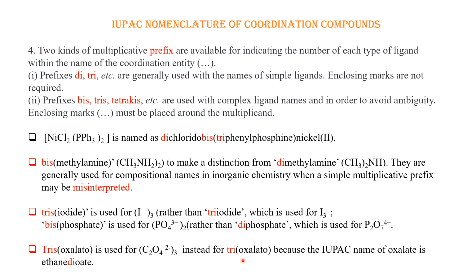Here we can write oxalato and some can also write ethanedioate. So if we write ethanedioate, then outside, if the number is three, we have to write tris. We cannot write tri. Okay, so these are the things to remember about when di, tri or tetra is used as a prefix, and when bis, tris and tetrakis are used, to avoid any kind of confusion with the original name. This is the purpose here. So I hope you understood this point.